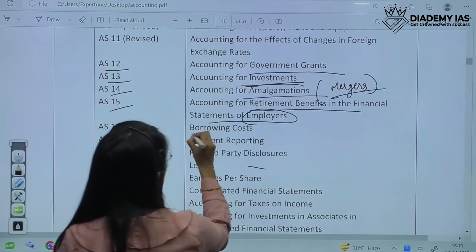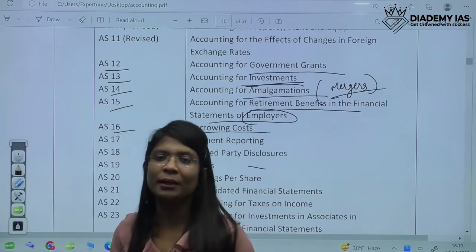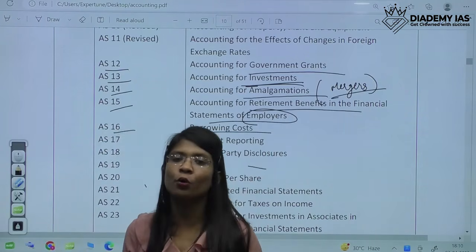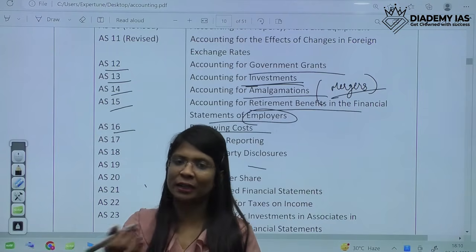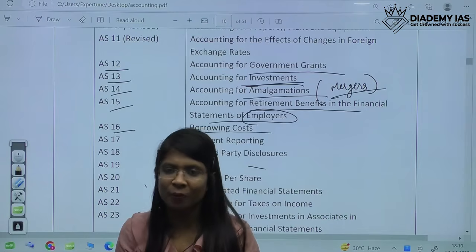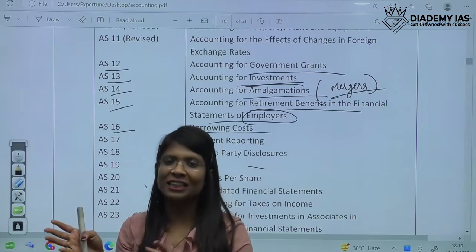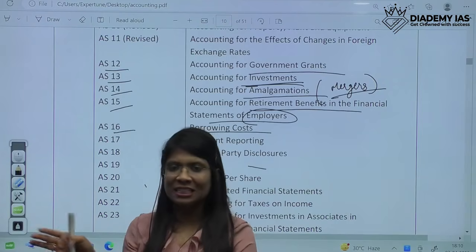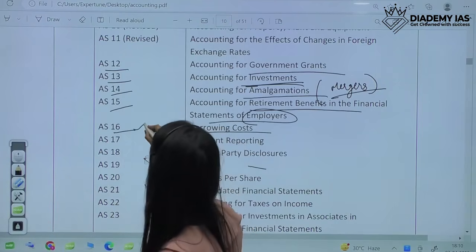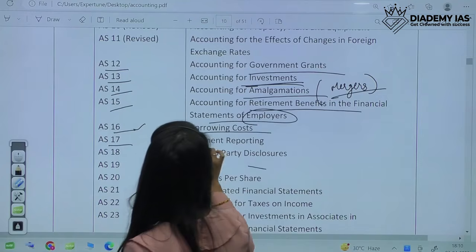Then AS16, borrowing. Whatever money is borrowed by a company, how do we account for that? Borrowing from government, from financial institutions, from creditors, from any normal individuals. All those borrowings and the cost, like interest cost and principal amount, how we record these is included under AS16. Then is AS17, segment reporting.